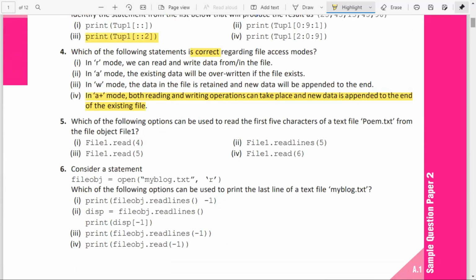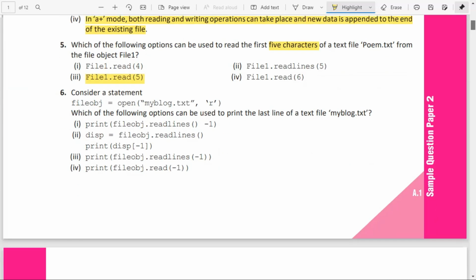Which of the following options can be used to read the first 5 characters? For reading characters, we have the function called read. It is clearly mentioned that 5 characters, so the value to be passed is 5. So file1 is the object, file1.read, and the value you have to pass is 5, because 5 characters is clearly mentioned in the question. Readlines is for reading the lines.